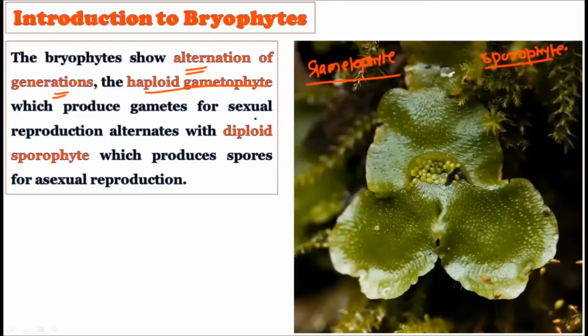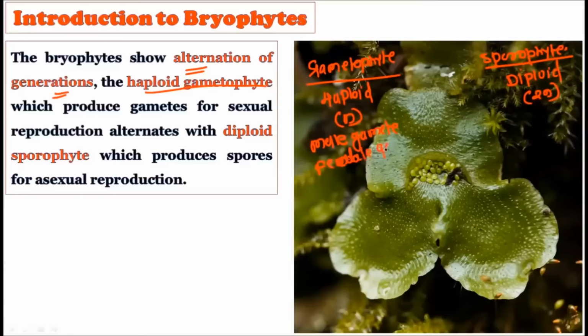All right. The gametophytic plant body is the haploid plant body. You should carefully remember it. And the sporophytic plant body is the diploid plant body. That is, haploid we denote by N, and diploid in genetics we denote by twice N. So the gametophyte produces the male gamete and the female gamete.